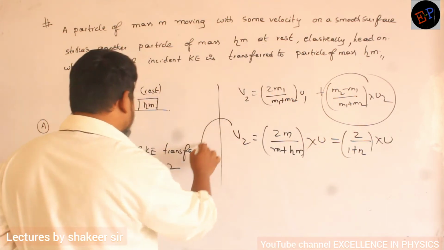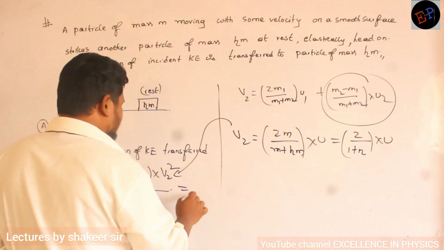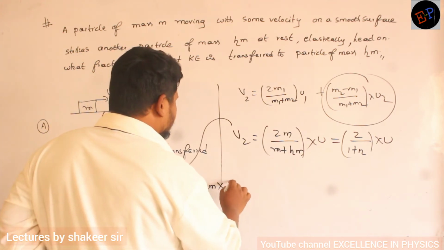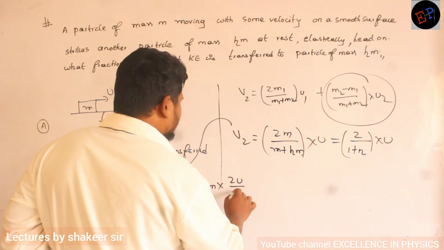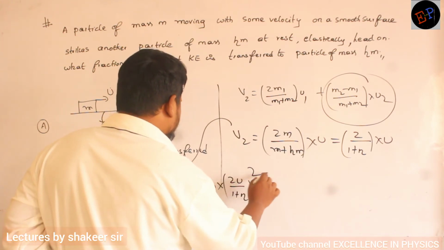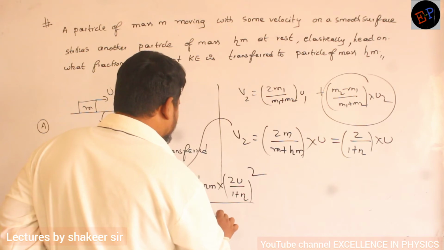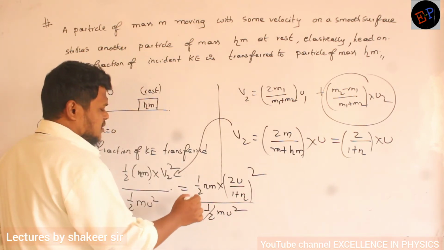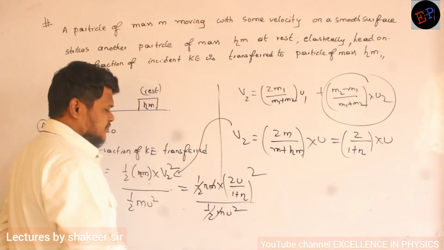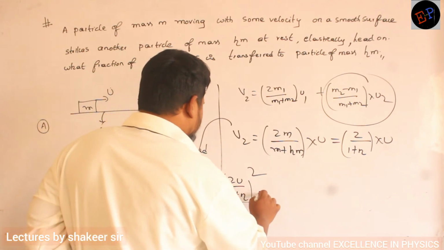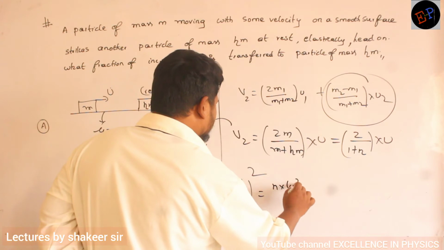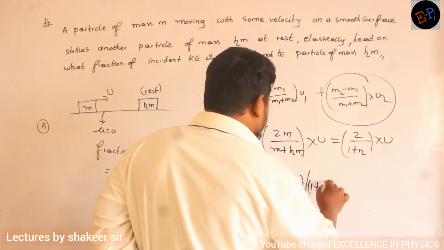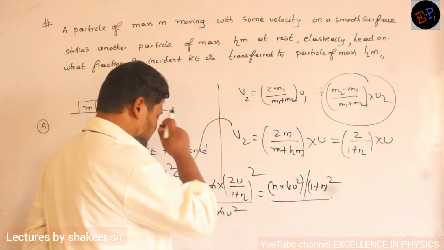So take this equation of v and substitute here. Then what will I get? Half eta m multiplied by v2 square. So 2u divided by 1 plus eta, whole square, divided by half m u square. So half m will get cancelled. Clear? So therefore eta into 4u square divided by 1 plus eta whole square, divided by, now what am I left with?